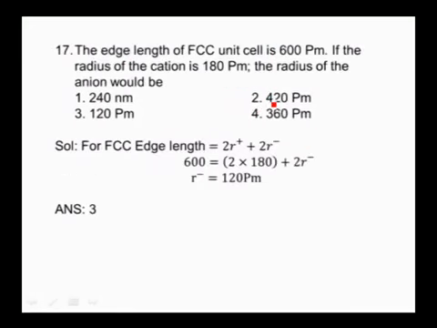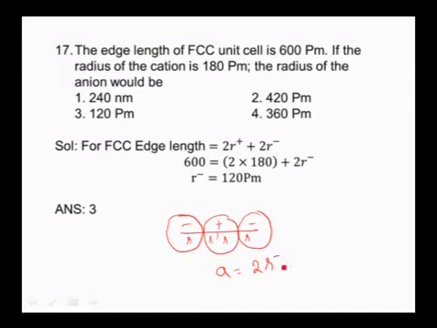Coming to the next one. The edge length of an FCC unit cell is 600 picometers. If the radius of the cation is 180 picometers, the radius of the anion would be. See, in case of ionic crystals which have an NaCl type of lattice, if you take an edge, the edge contains one type of ion at the center, let it be cation, and one particle here as well as here, these are anions. This is one radius. From here to here, this is radius, and this is radius. That means the total edge length a is equal to 2 times the radius of anion plus 2 times the radius of cation.